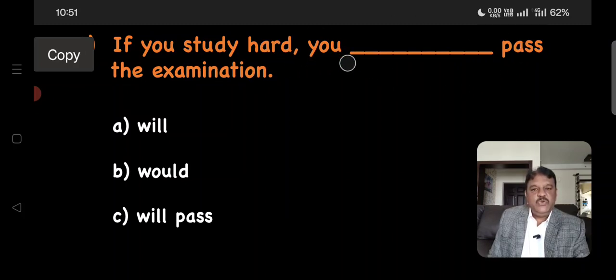If you study hard, you dash pass the examination. Here, pass is a simple present tense verb, right? So you cannot choose will pass because you have already passed in the sentence. Again, you cannot use the same verb again, right? So will pass is not the right answer. If you choose would, it is past tense. So you cannot use past tense because the sentence is in present tense. If you study hard, study is a present tense verb. So the right answer will be will. If you study hard, you will pass the examination.